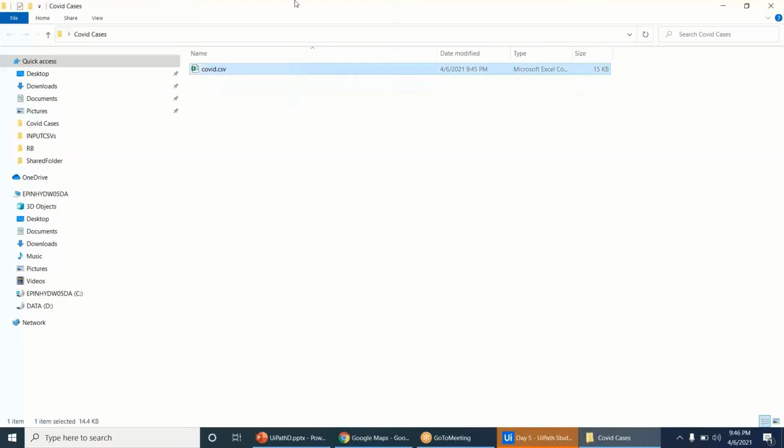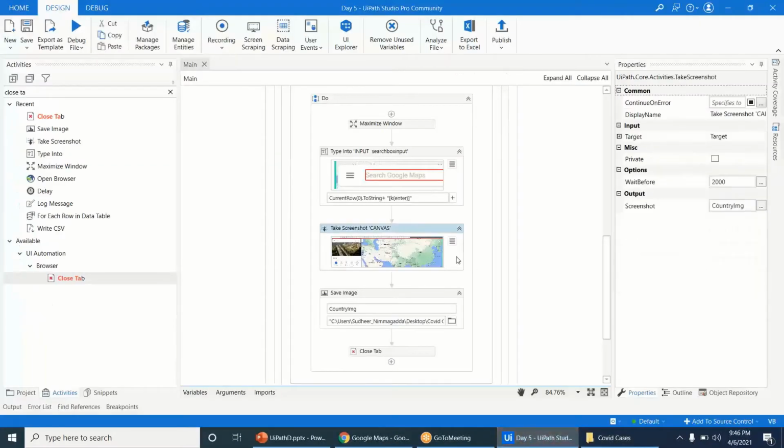What we can do? We'll just increase the delay time. Take screenshot instead of that, 7 seconds. I think it's 10 seconds. 10 seconds. Okay. It is taking.